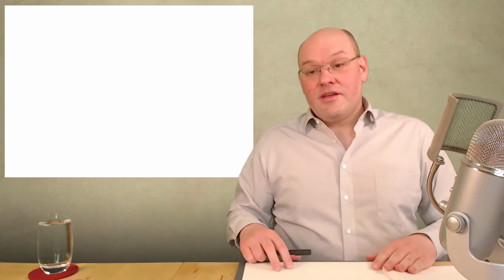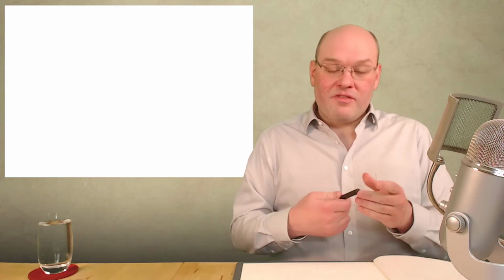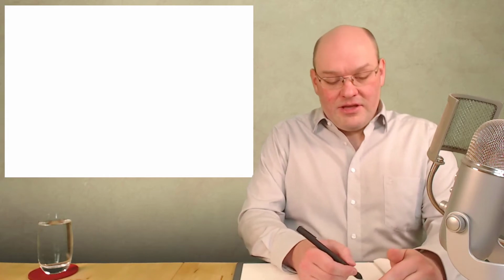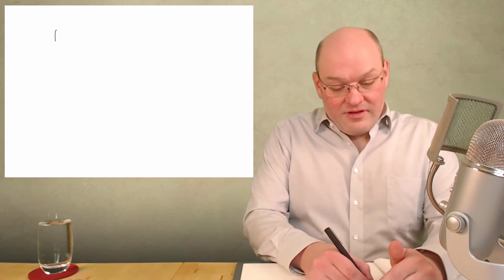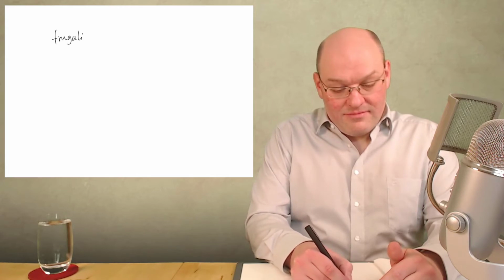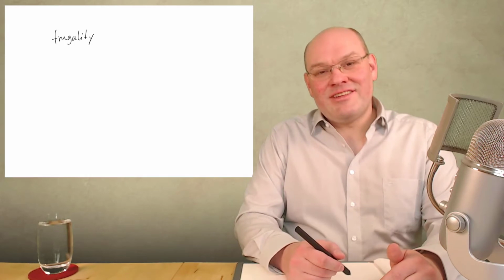We start with a value, with a desirable habit or personality trait. We use frugality. This is quite a popular virtue in Germany.